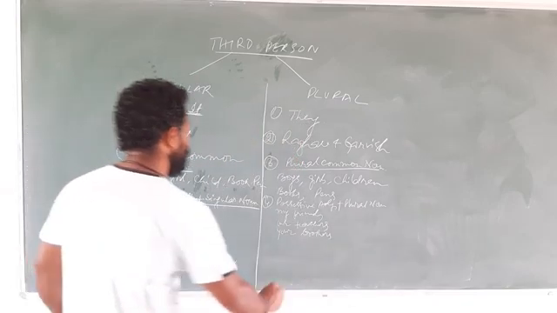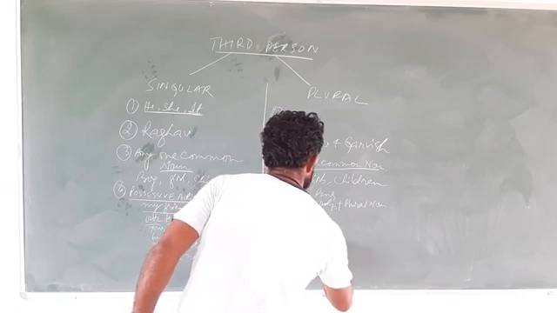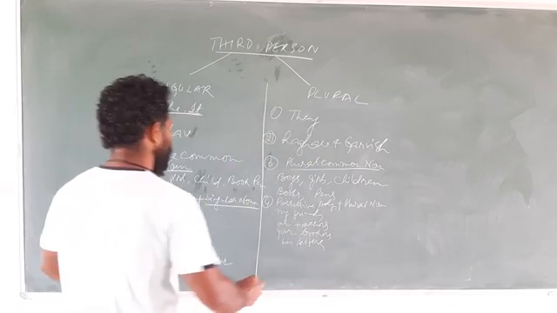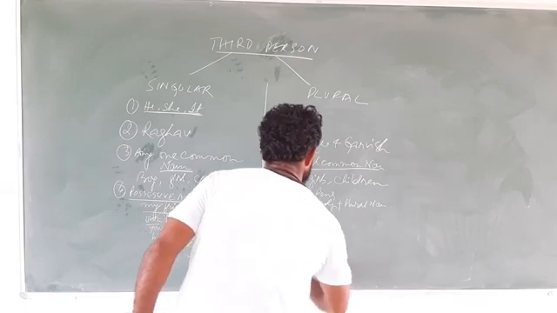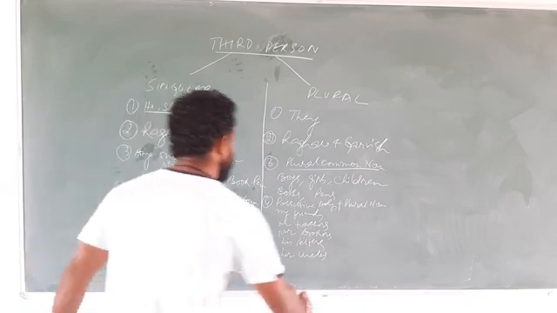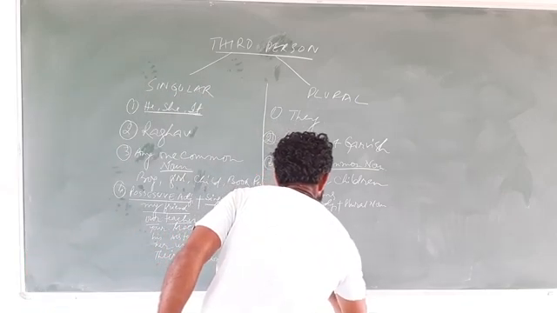Here it is his sister, here it will become his sisters. All plural. Here her uncle, here it will become her uncles. Here their neighbor, here it will become their neighbors.